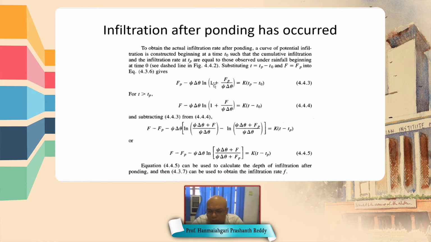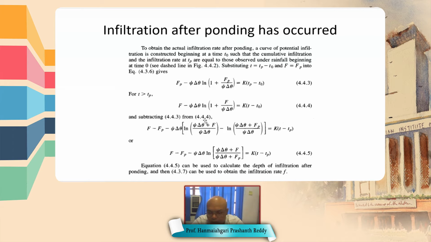So first we use this equation, then we'll use the second equation: F minus psi delta theta log of 1 plus F by psi delta theta is equal to K T. Here T is equal to T minus T naught, that is from the beginning. So subtracting this from this gives the infiltration depth after ponding has occurred, because the first is for cumulative infiltration depth up to ponding.